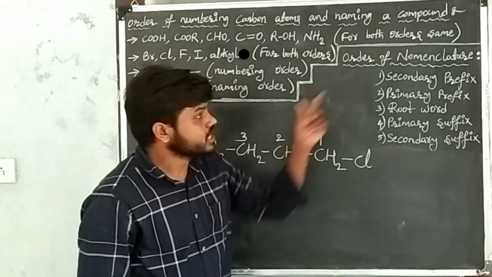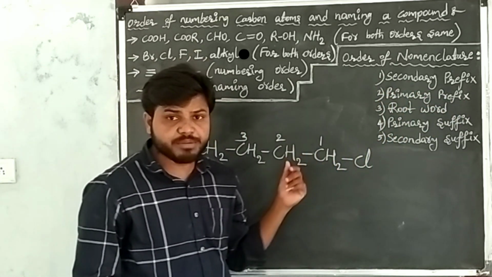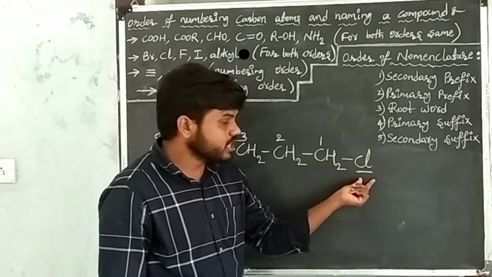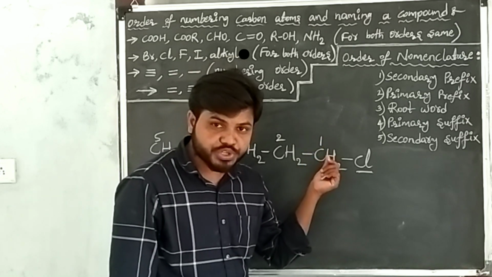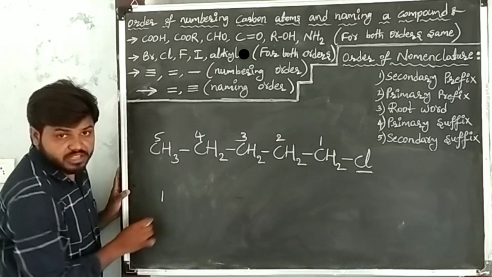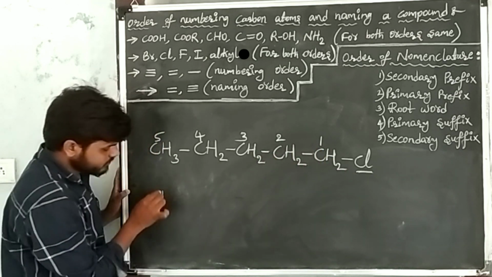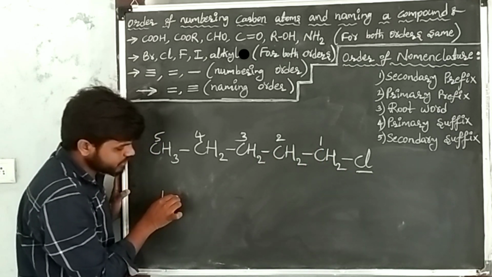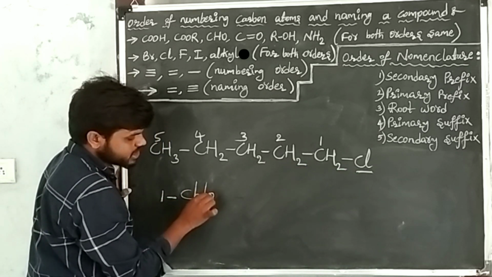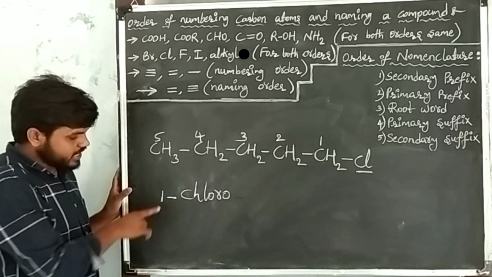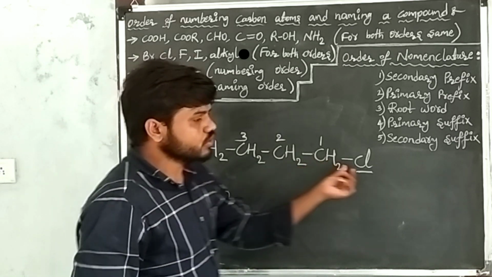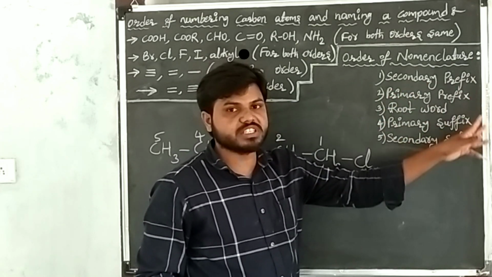After giving numbers, write the secondary prefix. The secondary prefix here is chlorine. First write the position of the chlorine. After writing the position, write the prefix of chlorine. The position of chlorine is 1. I wrote the position. After writing the position, the prefix of chlorine is chloro. I wrote the position and prefix of the substituent, that is chlorine. So the substituent is completed, which means the secondary prefix is completed.